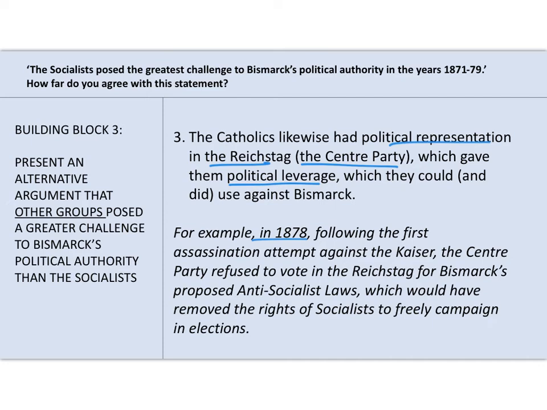Okay, he couldn't get enough votes for it, and one of the parties that voted against it was the Catholic Centre Party, and that was a wake-up call to Bismarck. He realised, well, to get my anti-socialist law passed, I need to maybe rethink my policy against the Catholics.